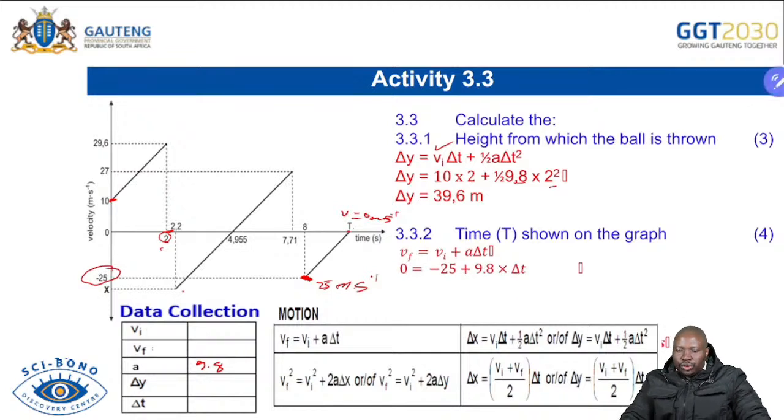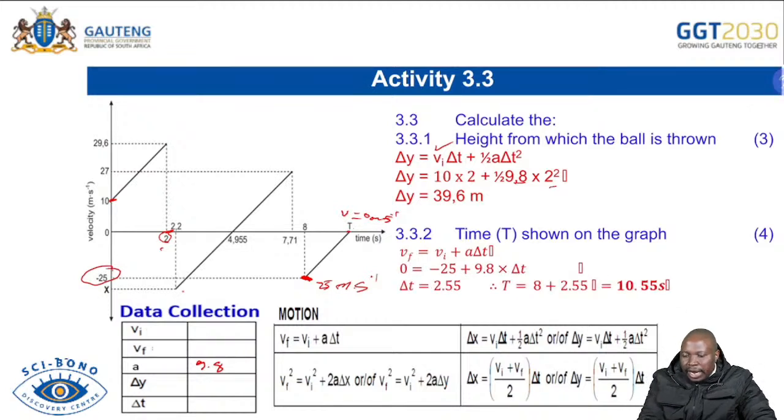You are able to choose the correct formula, which in this case will be your vf, because you know vf is 0 there. You have your initial velocity, which is minus 25. You have your a, which is 9.8, and your change in time is what you are looking for. So you just have to utilize that formula. You are able to get 2.55 seconds. Don't forget, you are adding that to the 8.